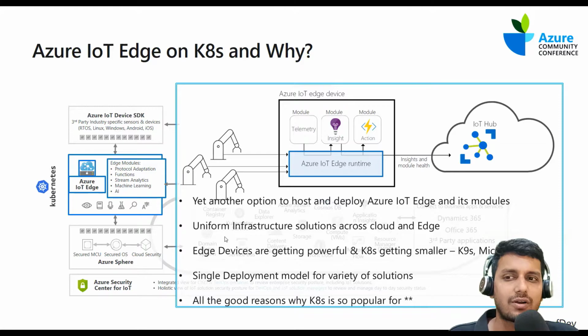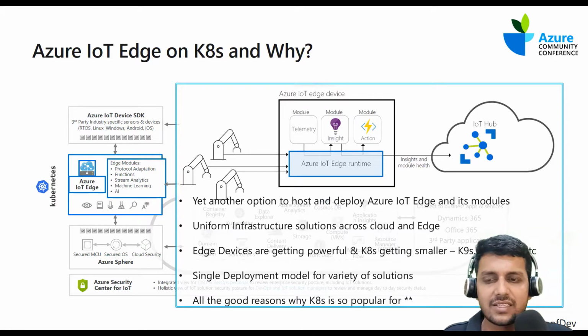And the same goes for the reason of a uniform infrastructure solution across cloud and edge, because Kubernetes has become the de facto option for building a variety of different applications. Now, Edge is becoming the next set of new applications that can also be deployed on Kubernetes. And hence, Kubernetes is one infrastructure layer that can host a variety of different applications.